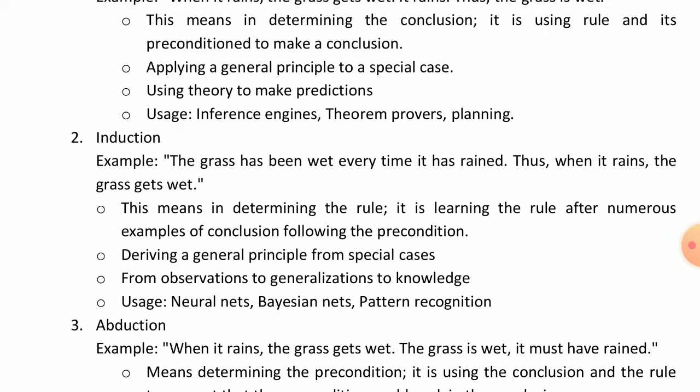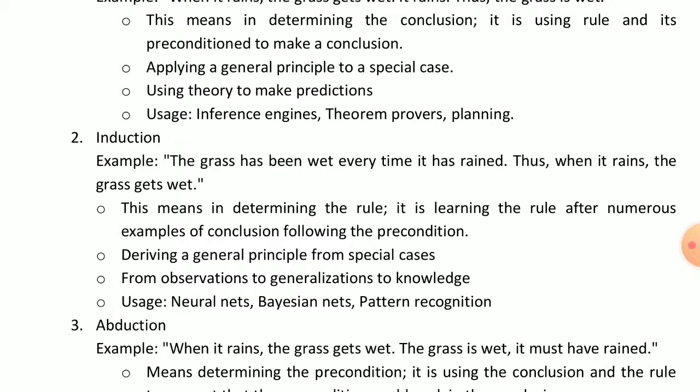So this means we are deriving a general principle from special cases. We can find out all the cases when the grass gets wet, and we can take some sentences or some conclusion from those cases, from observations to generalizations to knowledge, and we can observe something from the different knowledge.